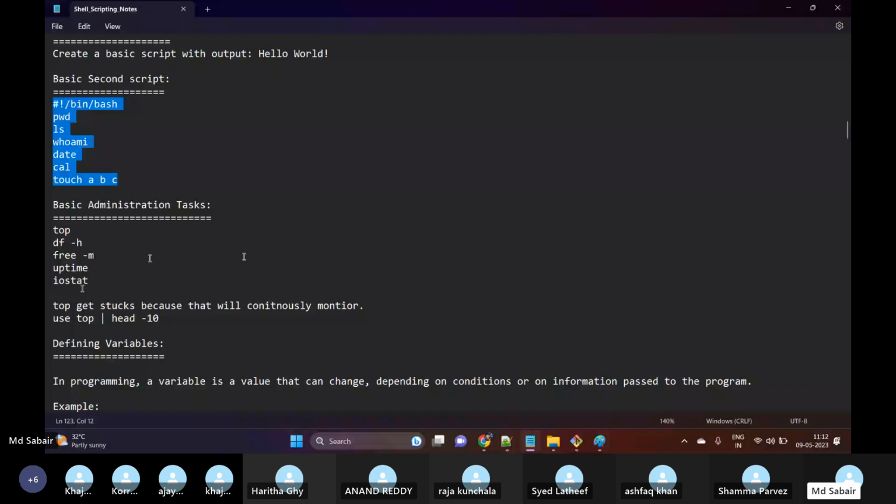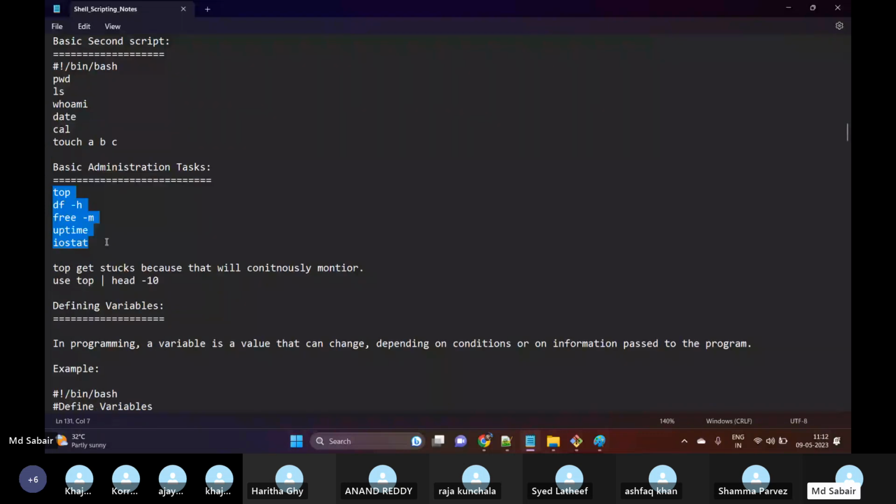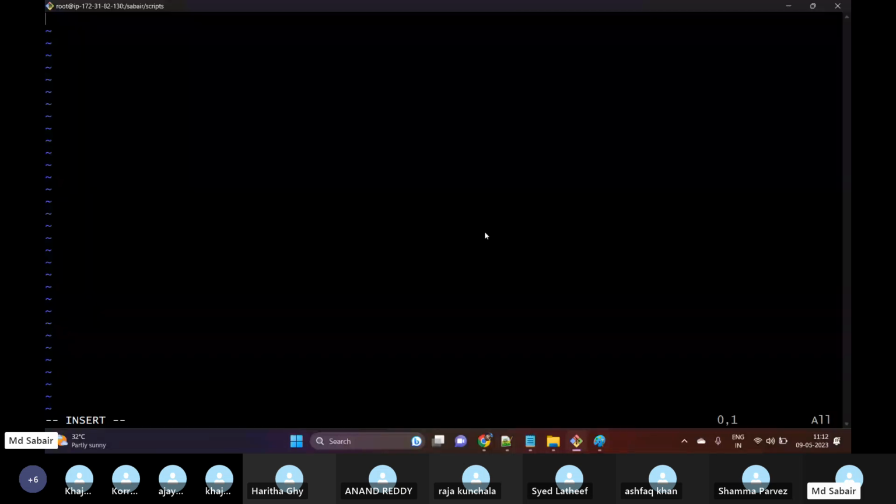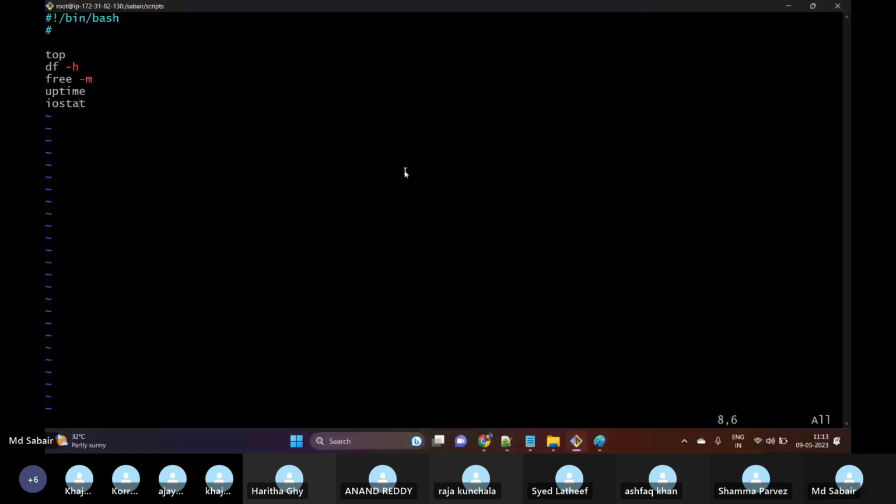Let me copy. vi admin.bash, which will be my script name. Then hash exclamation slash bin slash bash, the shebang, defining which particular shell. Then let me paste my commands: top, df -h, free, fnm, uptime, iostat. These are the different commands which are available, and let me save my script.